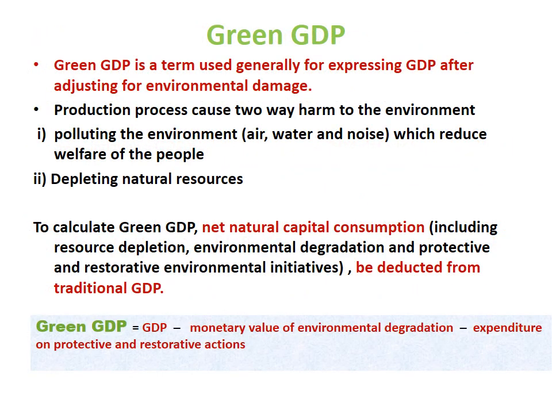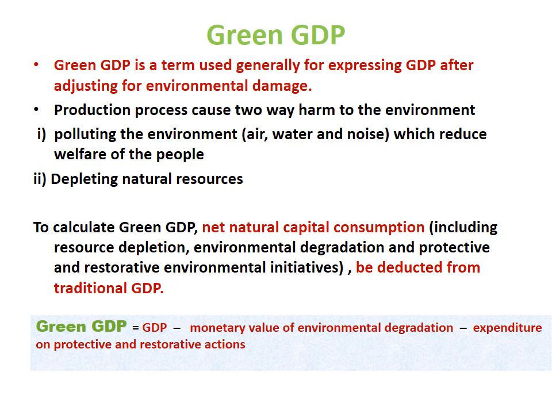Now the last concept we are going to discuss is green GDP. So green GDP is a term used generally for expressing GDP after adjusting for environmental damage. Production process causes two-way harm to the environment. First is polluting the environment, air pollution, water pollution, noise pollution, which reduce the welfare of the people. And second harm to the nature is depleting natural resources.